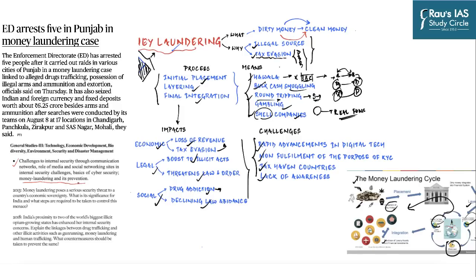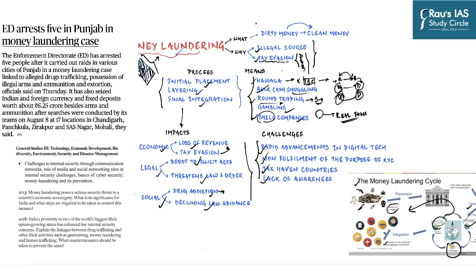ED arrest 5 in Punjab in money laundering case appears as a very small news on the national page. And most aspirants, especially those who do not have a good understanding of the syllabus, are likely to ignore this, thinking that whatever appears on the front page or on the editorial is of absolute importance, and everything else is not so important. But here they are mistaken.